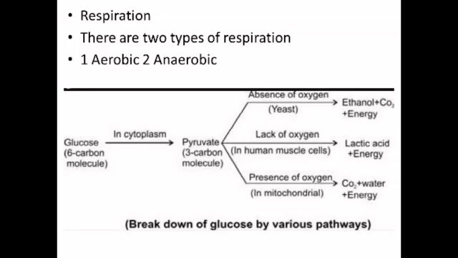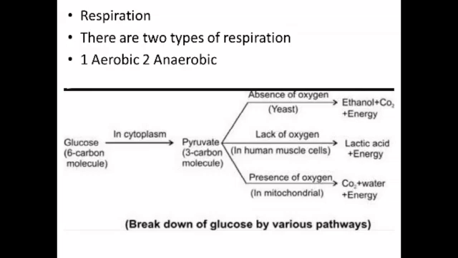During the process of respiration, energy is released inside the cells, so it is known as cellular respiration. There are two types of respiration: aerobic respiration and anaerobic respiration. Aerobic respiration. The respiration which takes place in the presence of oxygen is known as aerobic respiration. The aerobic respiration takes place in the cell, so it is known as cellular respiration. During this, glucose is broken down into carbon dioxide and water in the presence of oxygen. The energy released in the process is stored in the form of ATP, adenosine triphosphate.